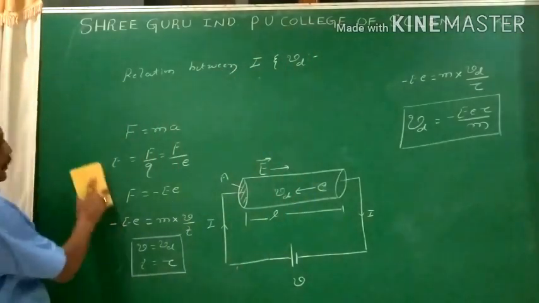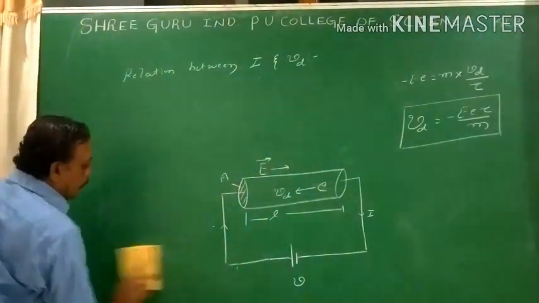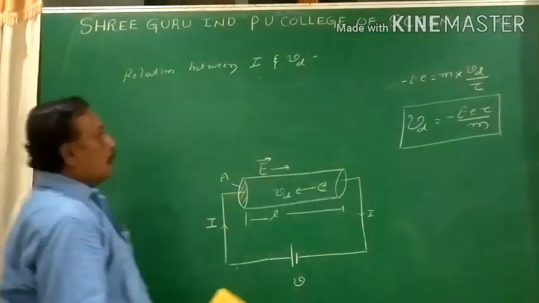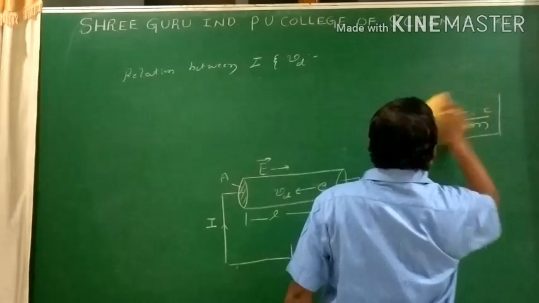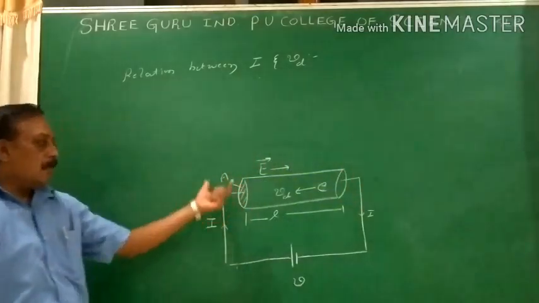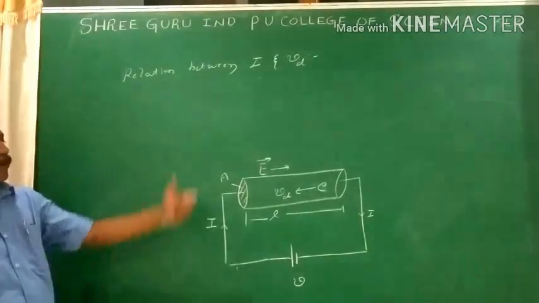I keep the figure as it is. I don't make any change in the figure. If I erase the figure, then for the relation between I and Vd, once again I would have to draw a figure entirely different from the earlier figure. Everything will be the same, so you concentrate on the figure.